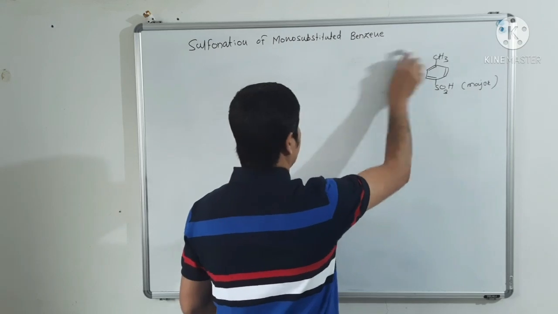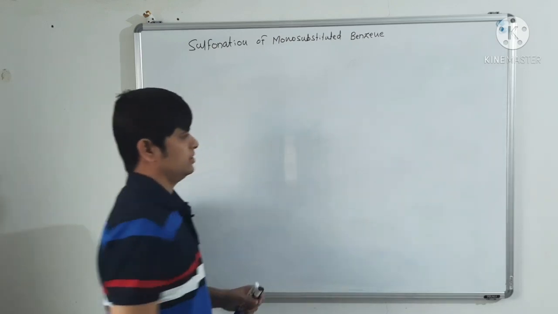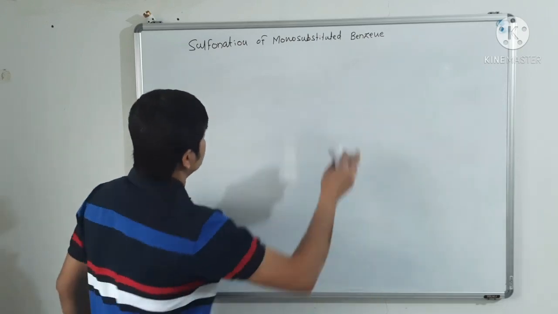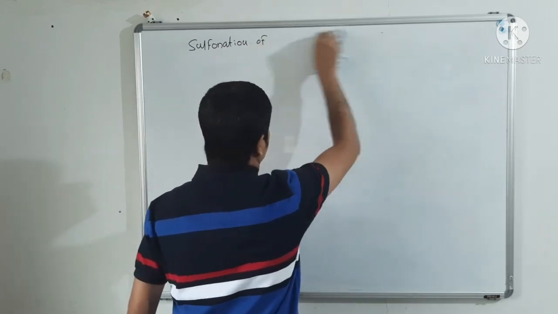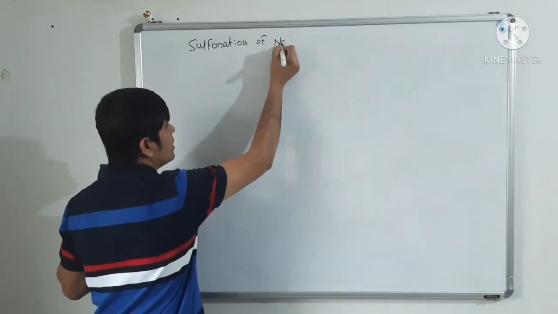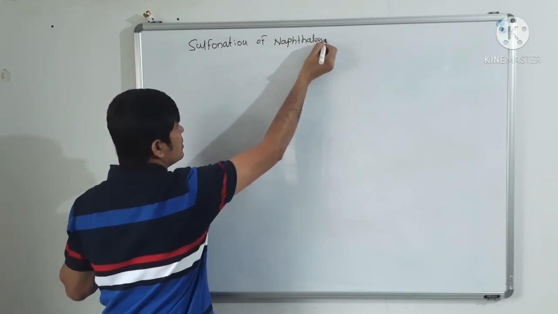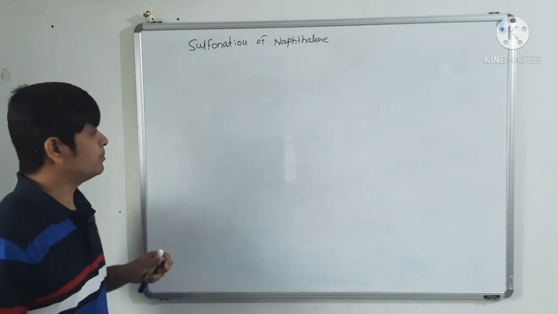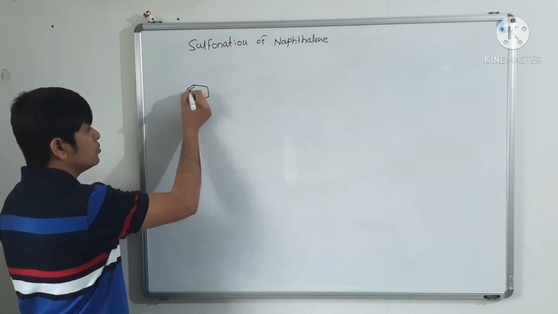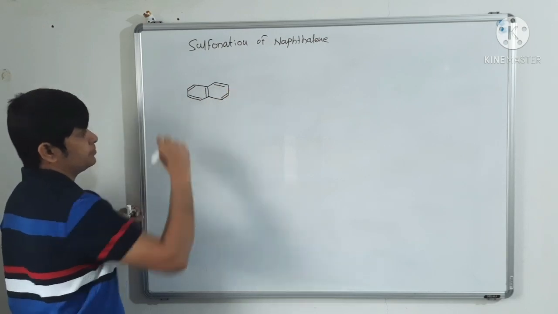Naphthalene is also an aromatic compound in which two benzene rings are fused. So now we will see sulfonation of naphthalene. You know naphthalene, this is a naphthalene.